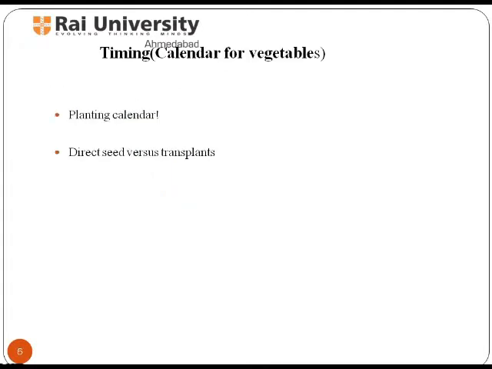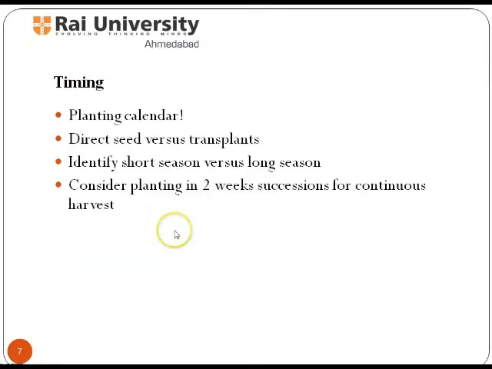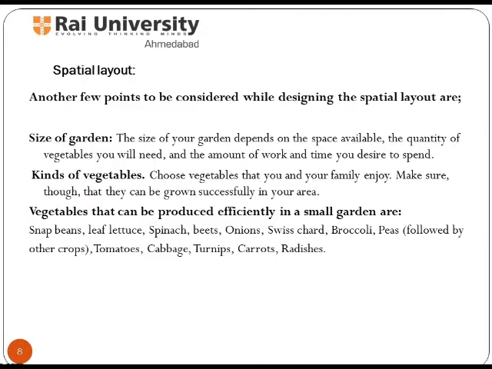Next is seasons. We have two optimal growing seasons. One is in the spring and the other in the rainfall. Both day length and temperature vary dramatically between seasons, short days and cold temperatures in winter to long days and extreme temperatures in summer. Since few annual plants are suited to thrive in both conditions, it is important to choose plants that mature quickly to ensure a full life cycle within one season. Besides this, also consider planting in 2 week succession for continuous harvest.